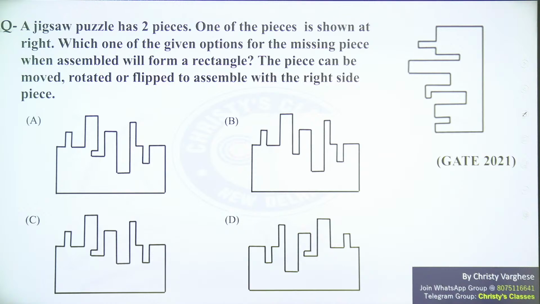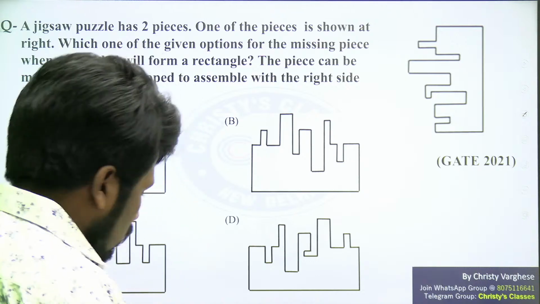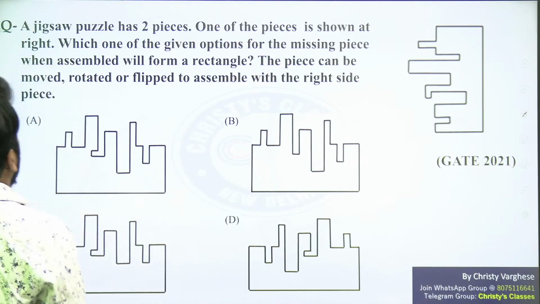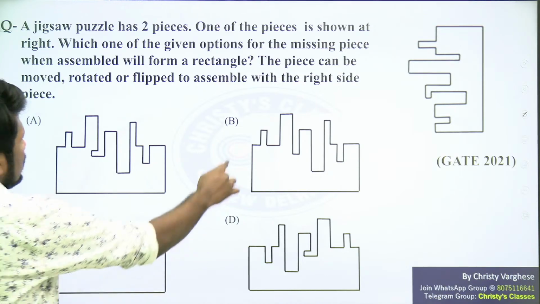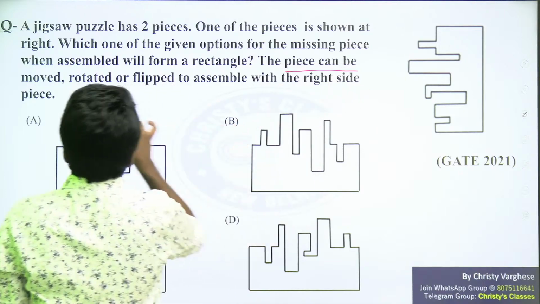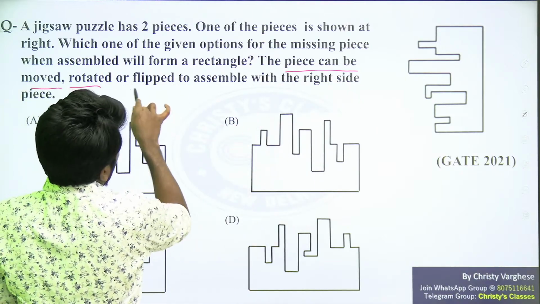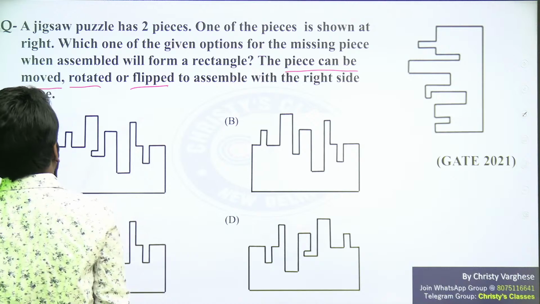Okay, multiple answers I can see. Let's see which is correct. A jigsaw puzzle has two pieces. One of the pieces is shown at right. Which one of the given options for the missing piece, when assembled, will form a rectangle? And this part is very important. The piece can be moved, rotated, flipped to assemble with the right side piece.